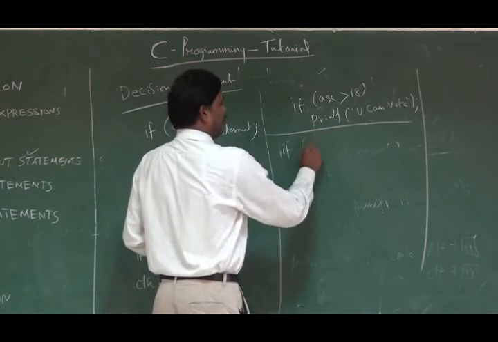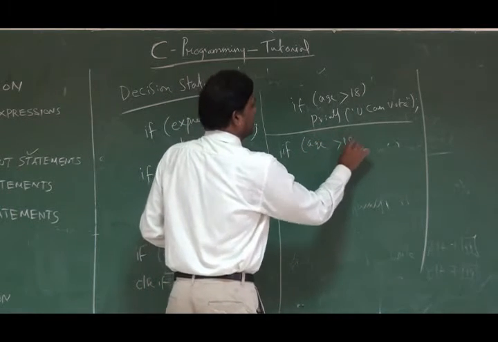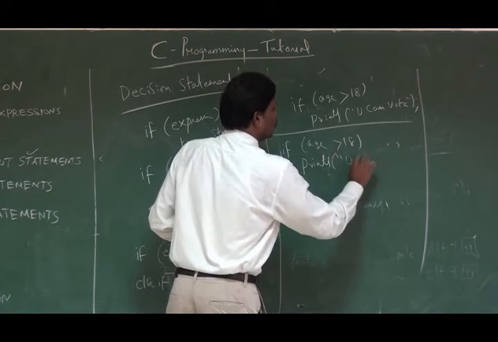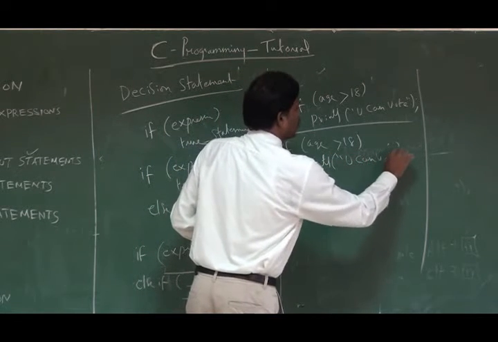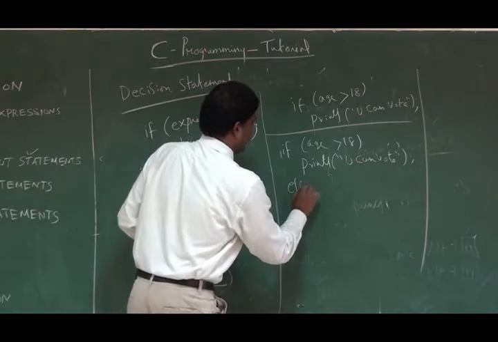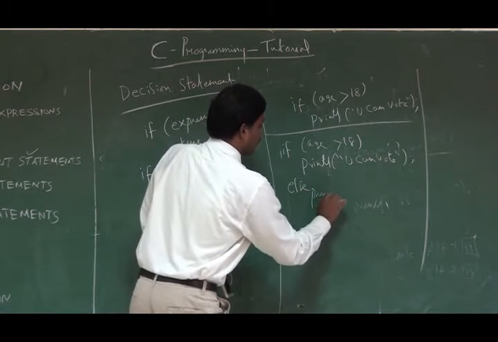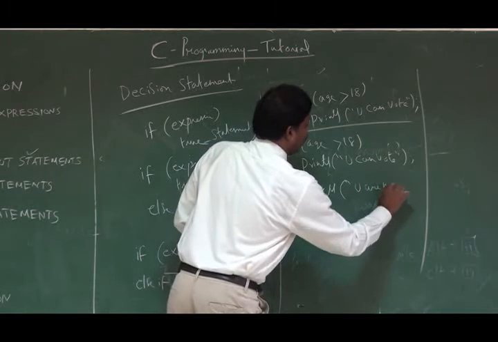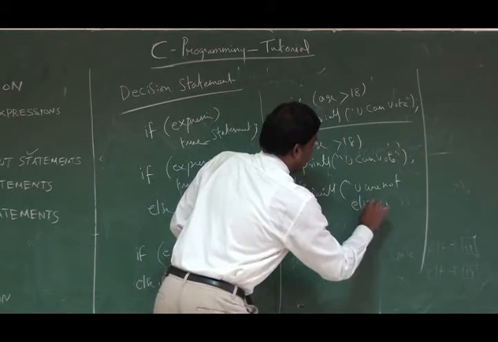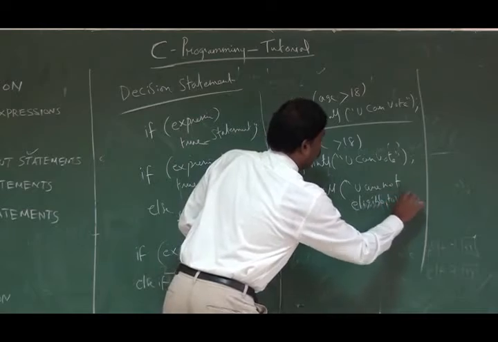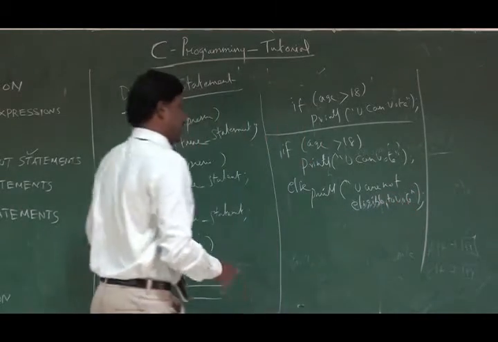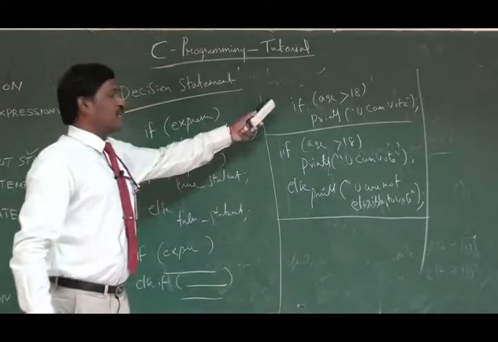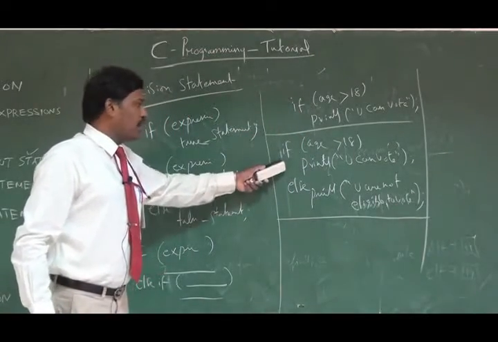Again, if age greater than 18, printf you can vote. Else, if this condition is false, printf you are not eligible to vote. This is an example for if with else. The first one is a simple if.